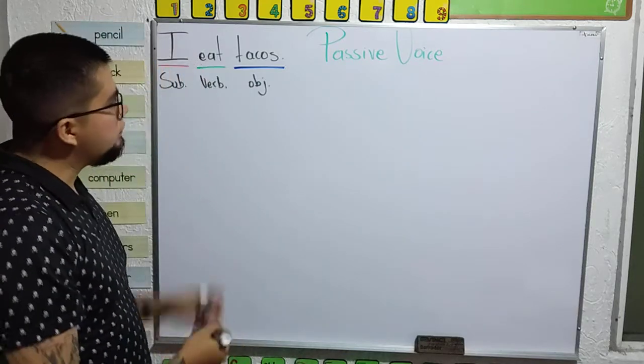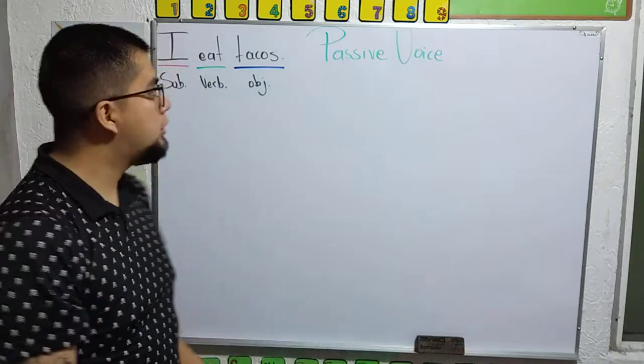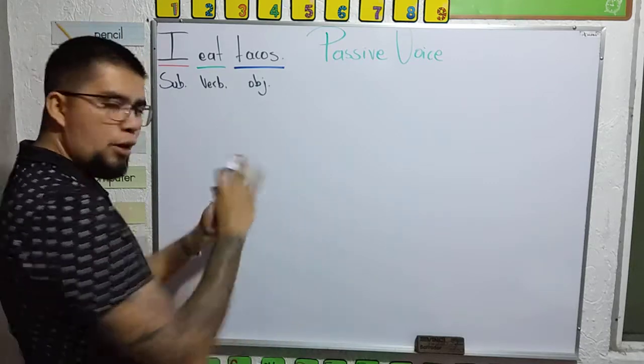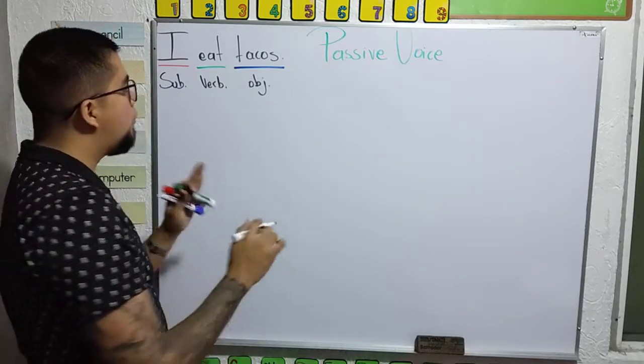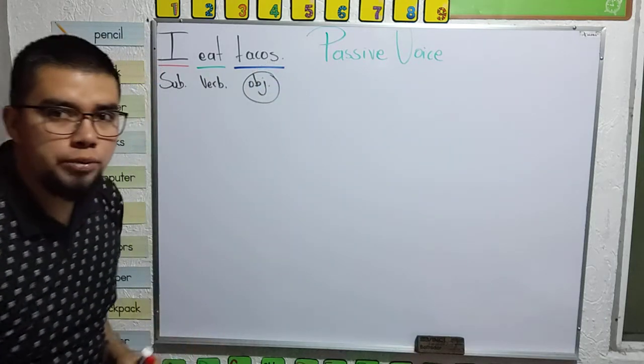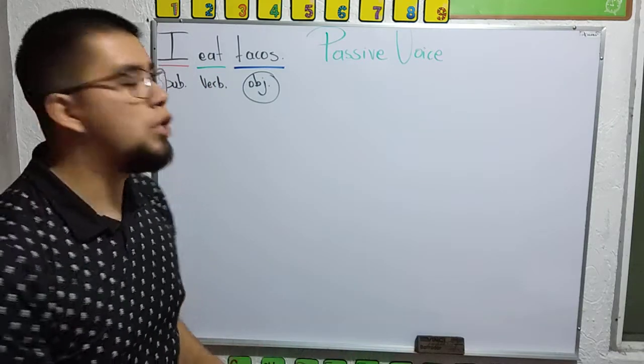Now, for turning this into a passive voice sentence, we're going to use the opposite form. We're going to emphasize the object. When we use passive voice, it's because we're going to emphasize the object.